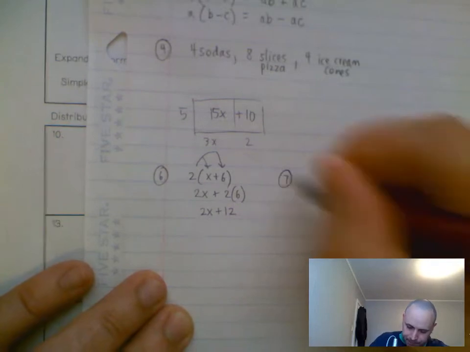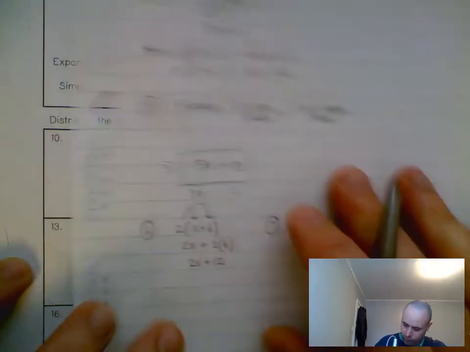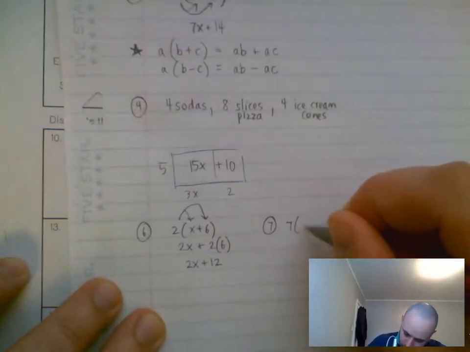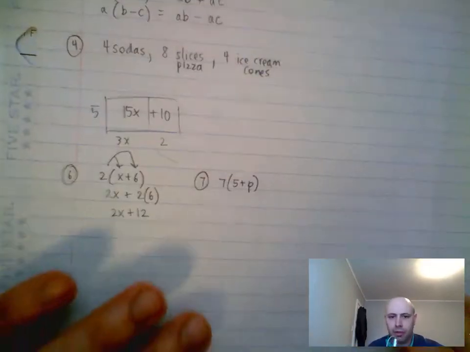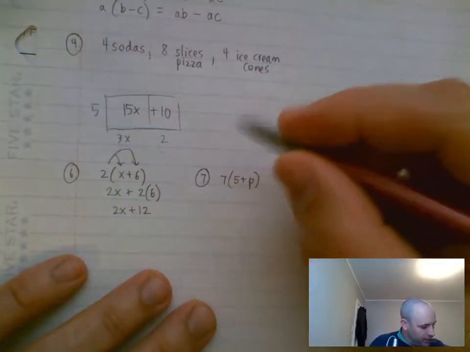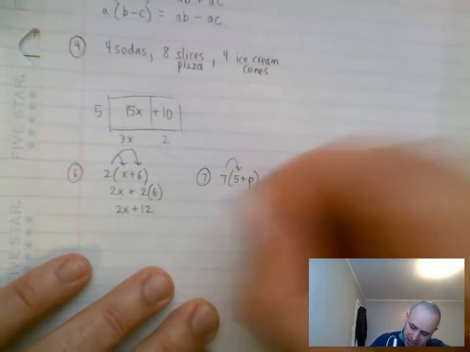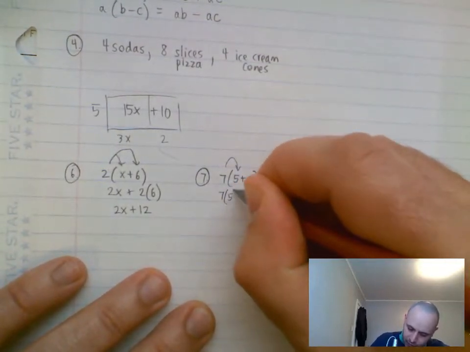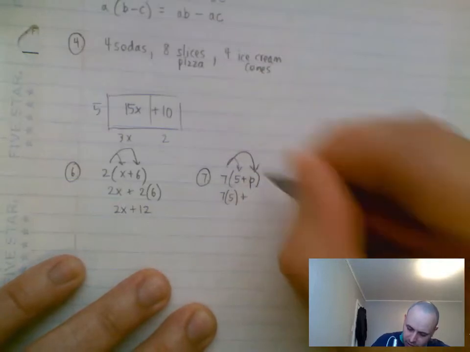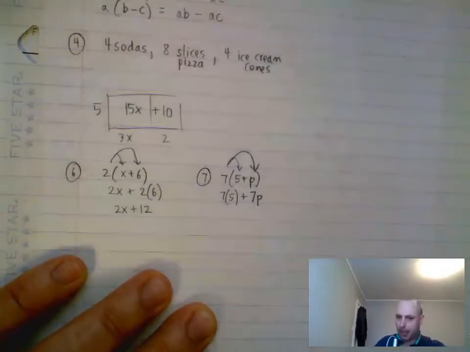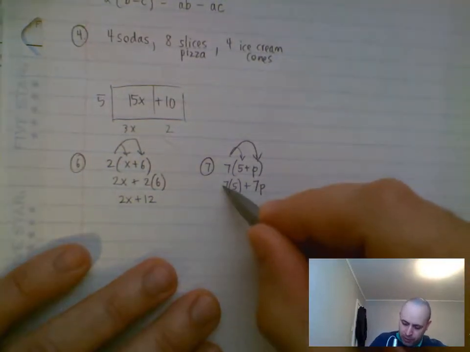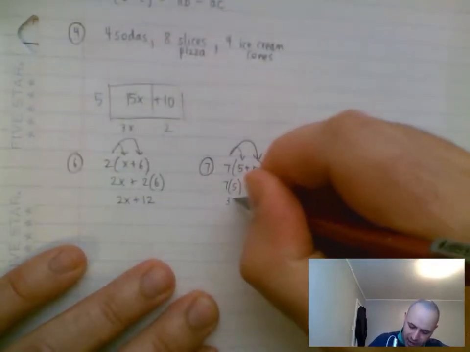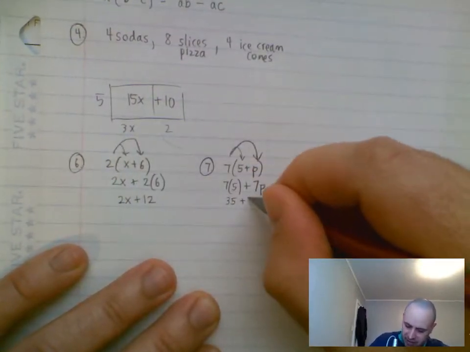Number 7. The expanded form would be 7 times 5 plus 7 times p. And then the simplest form would be 7 times 5, which is 35, plus 7p.